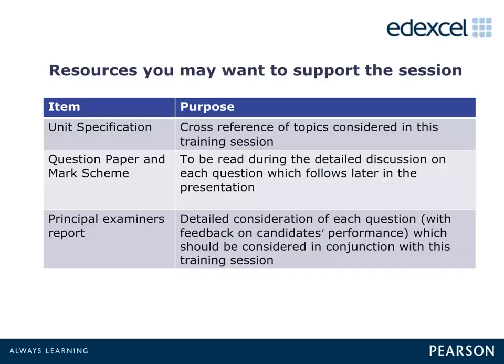To help you get the most out of this feedback, you may wish to have the following documents handy, as they will be referred to during this session. You will need a copy of the unit specification for cross-reference of the topics discussed during the feedback session. You will also need a copy of the D2 June 2015 question paper and mark scheme. These will be of particular use later, when each question from last year's examination is discussed in detail.